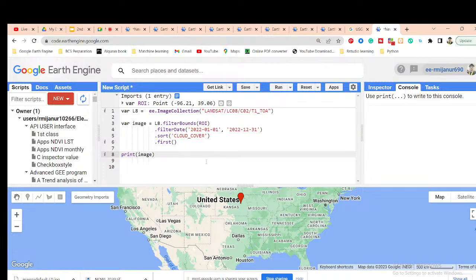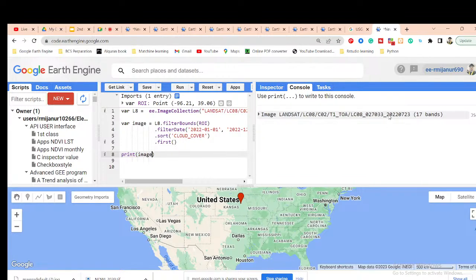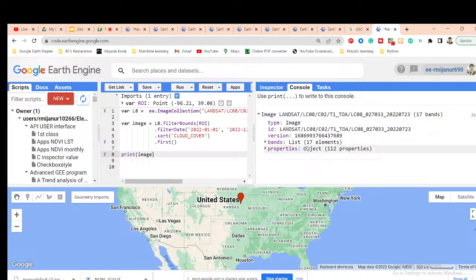This time I get only one image, and this image has the lowest cloud cover for this region. I want to check the acquisition time, and you can see the year 2023 07. This is the time period with the lowest cloud cover image I can find. I want to check what the lowest cloud cover is: 0. So for this acquisition time I get this image, and the cloud cover is 0.